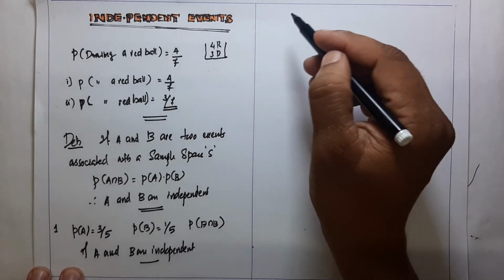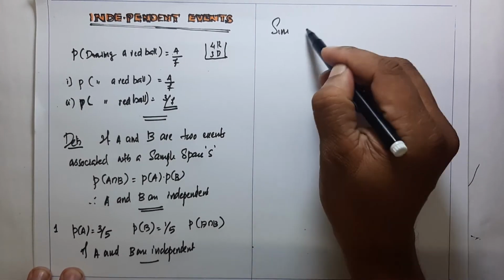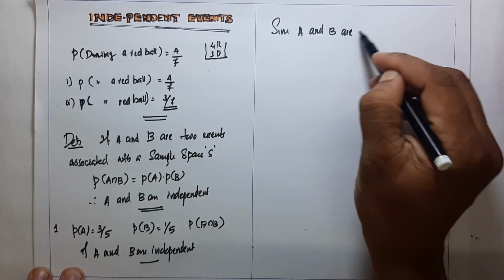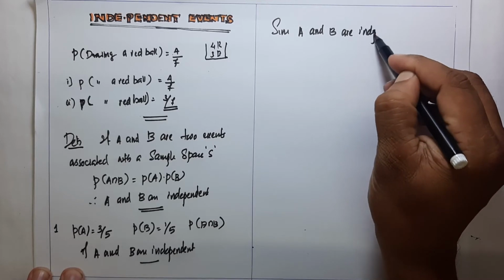You know the condition: since A and B are independent,